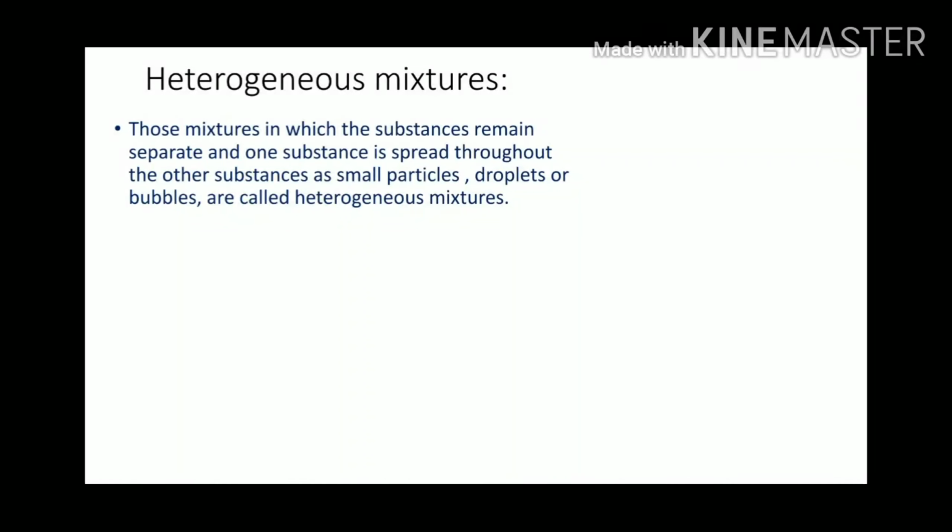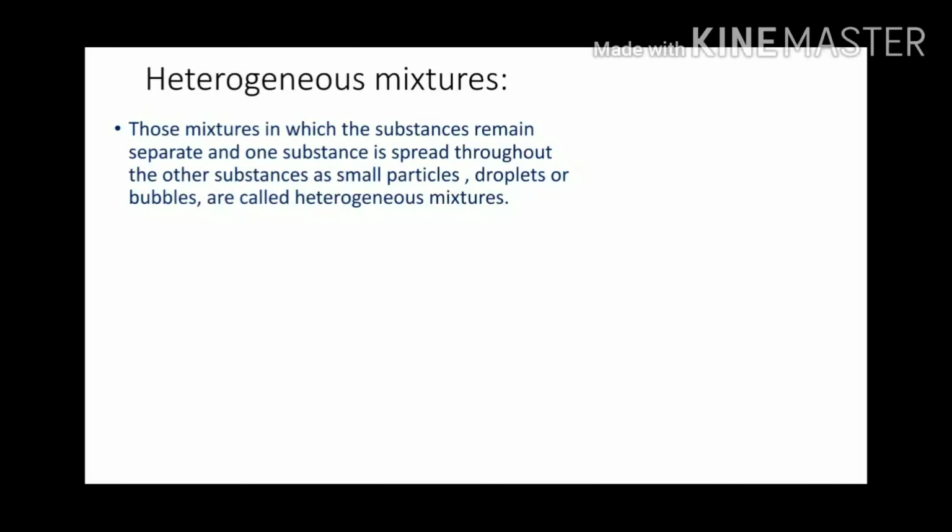Now let us see what are heterogeneous mixtures. Those mixtures in which the substances remain separate and one substance is spread throughout the other substances as small particles, droplets or bubbles are called heterogeneous mixtures, or a mixture in which various constituents are not mixed uniformly.